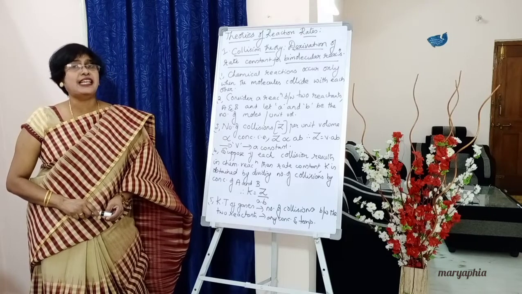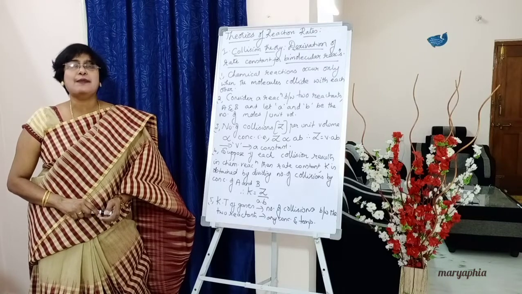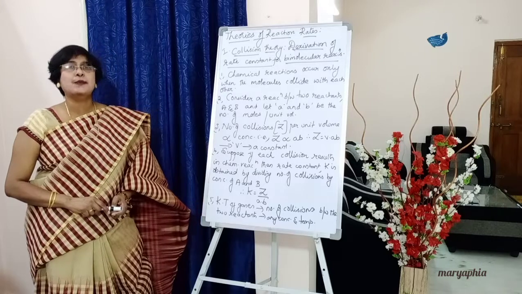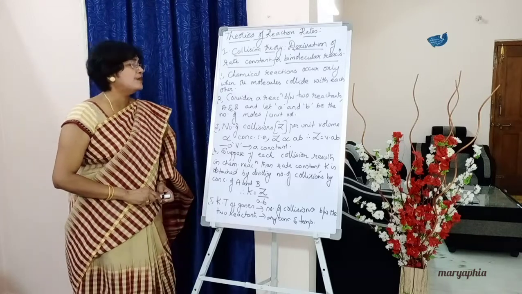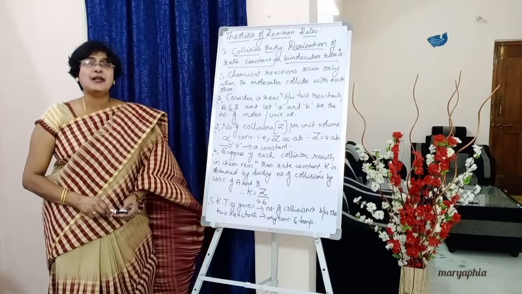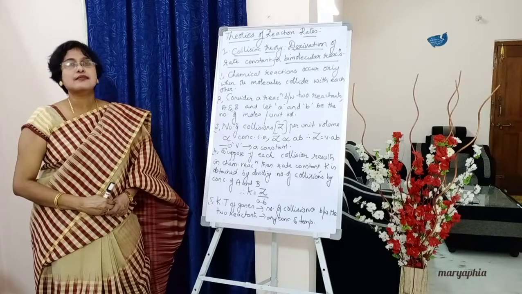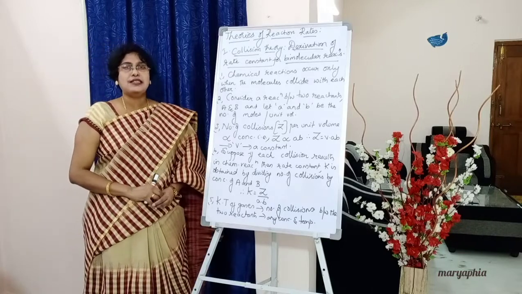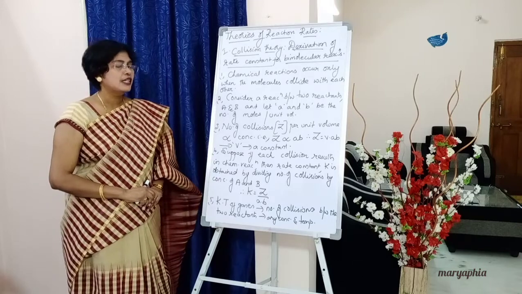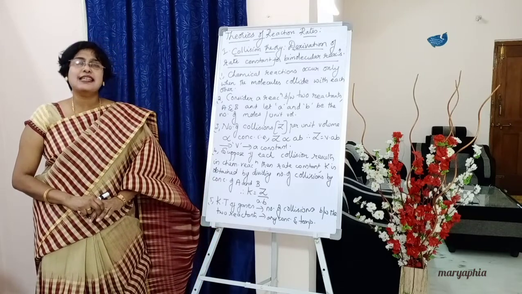We have taken a reaction in which there are two reactants, capital A and capital B. Concentration of capital A, small letter a, moles per unit volume, and concentration of capital B, small b, moles per unit volume. Next, point number 3. The number of collisions, in brackets, write the letter capital Z.